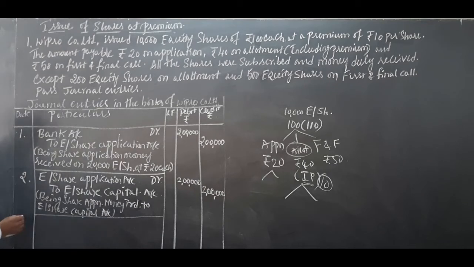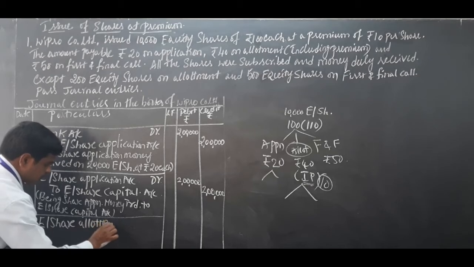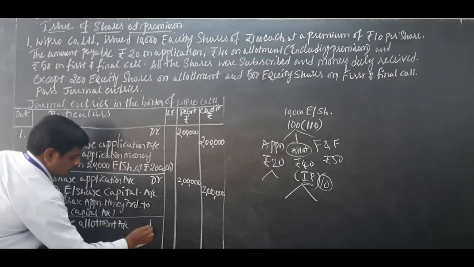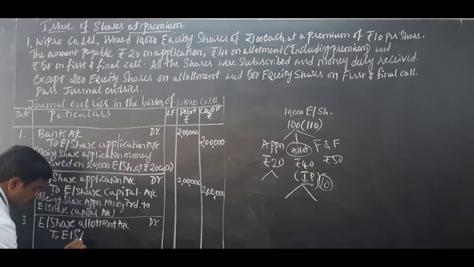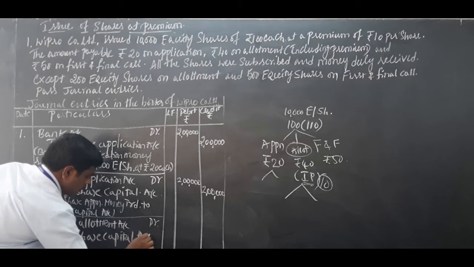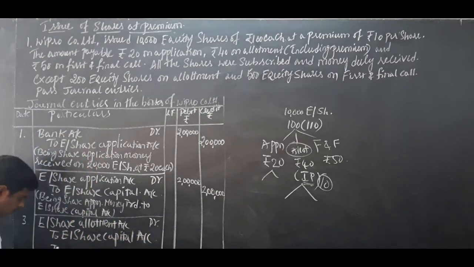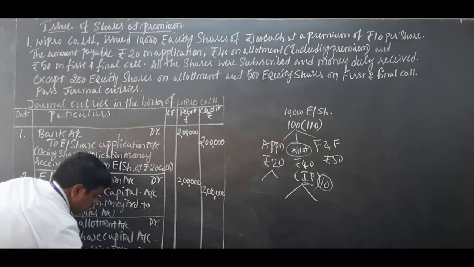Okay, so journal entry number 3, equity share allotment account debit to equity share capital account and to securities premium account.